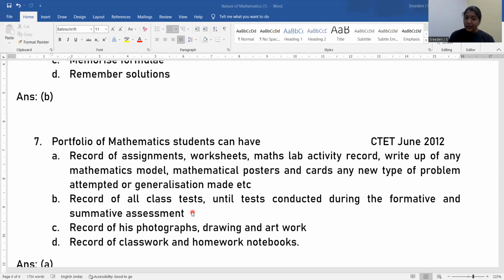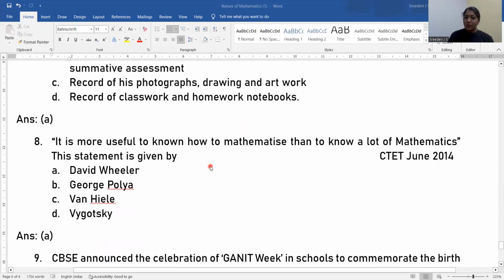Or records of photographs, drawings and artworks only, or records of classwork and homework. So what is the correct answer? Yes, as you know, option A is the correct answer. Record of assignments, worksheets, maths lab activities, write-ups, models, posters, any type of problems attempted, generalizations made, group discussion format, everything can be included.